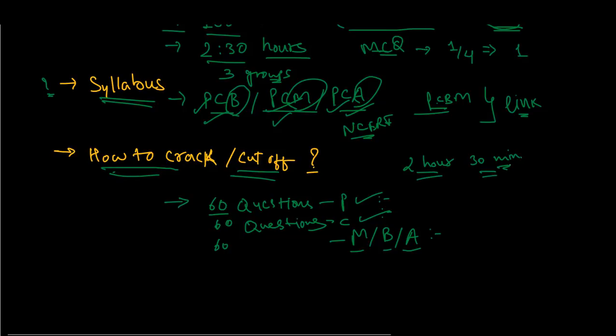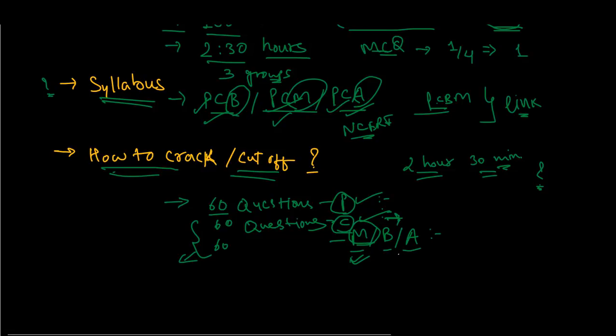So which group should you attempt first? Based on my experience, first of all, if you are coming from maths, then attempt chemistry, then physics, and then maths. The chemistry questions are the easiest, and you don't need much calculation for them. But for physics and maths, you need time for calculation. So first clear the chemistry base, then you can go for physics and maths.